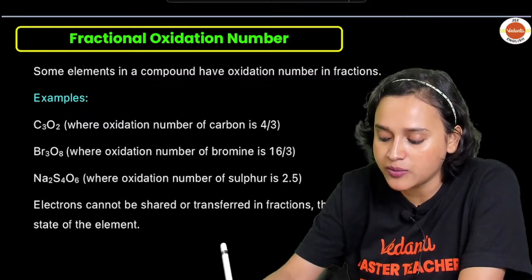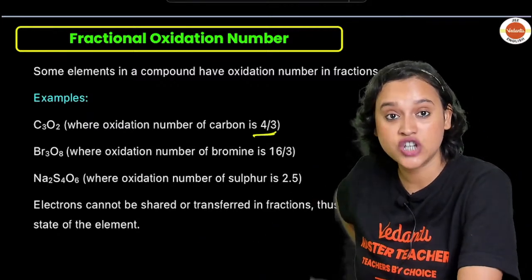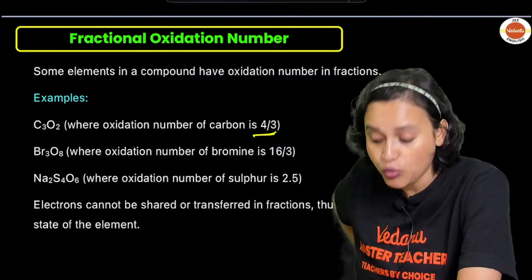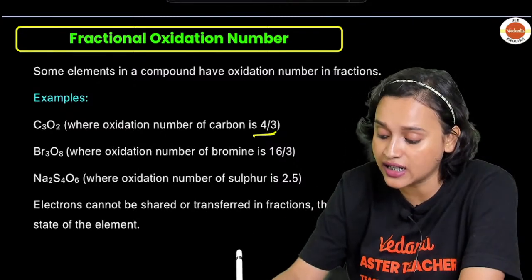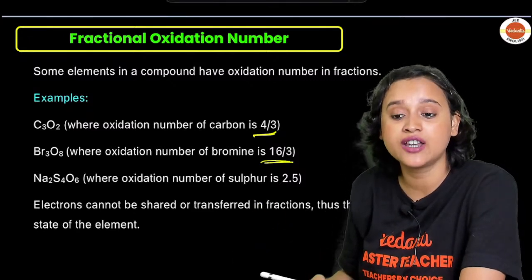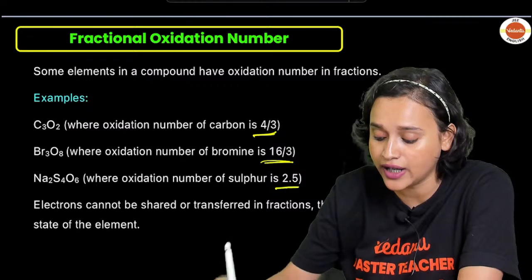So here it is, everybody. The oxidation number of carbon is 4/3. Check it out. Then you have Br3O8. Bromine's oxidation state is 16/3, everybody. For Na2S4O6, you find that the oxidation number of sulfur is 2.5, everyone.